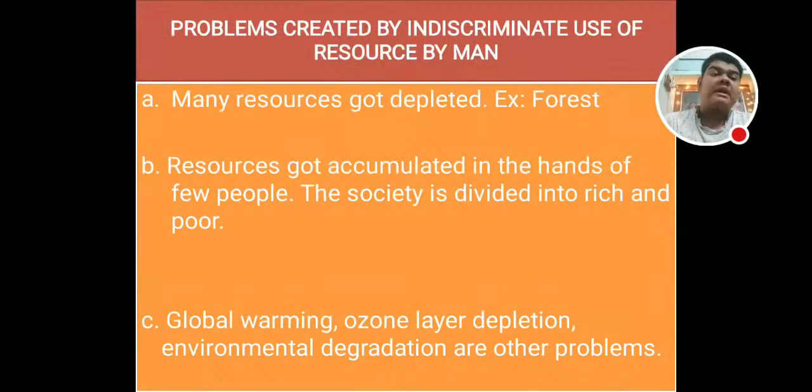So what are the problems created by the indiscriminate use of resources by humans? Many resources are depleted, like forest. Resources got accumulated in the hands of few people. The society is divided into rich and poor. Global warming, ozone layer depletion, environmental degradation are the other problems of indiscriminate use of resources by man.